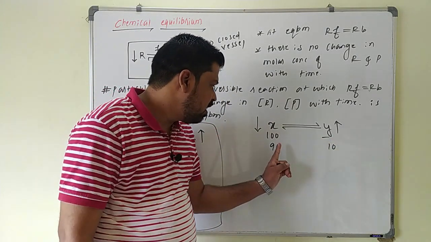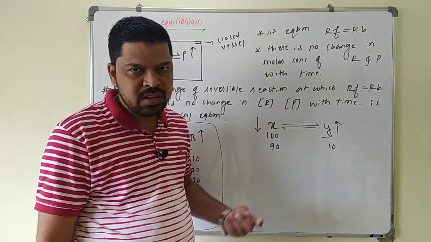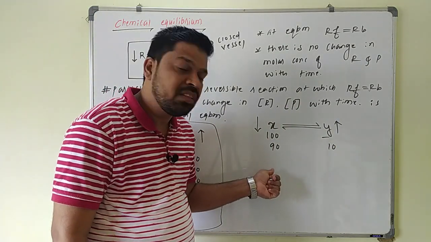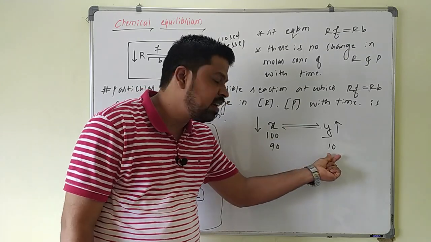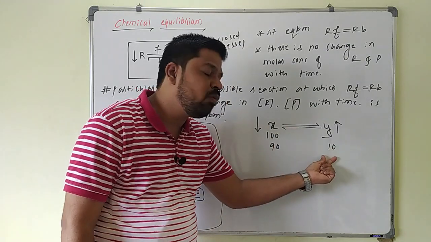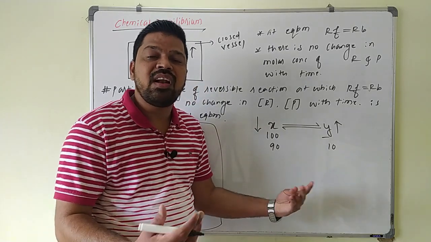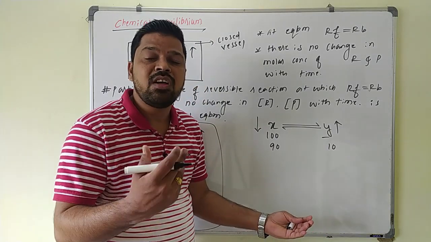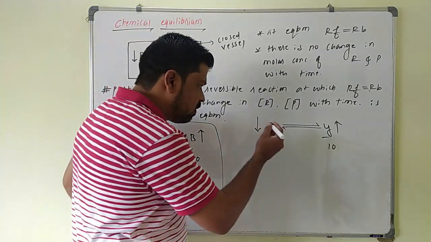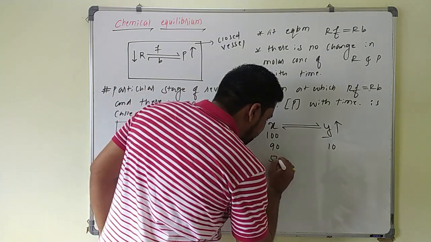At this composition, the rate of forward reaction becomes equal to what? The rate of backward reaction. Again, if equilibrium is achieved, what happens here? There is no change in the concentration of reactant as well as product. You see here, 90 mole of reactant is as it is, and only 10 mole of product will be formed. Such a reaction will rarely proceed. Such reactions are not that productive because only 10 mole of product will be formed here. So equilibrium may be achieved at 50-50 composition.